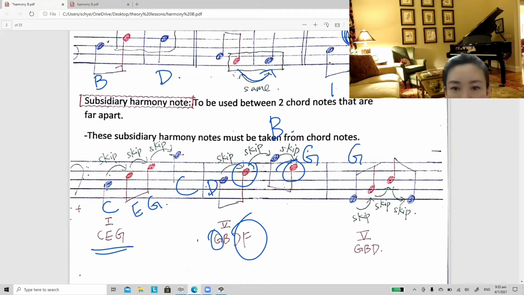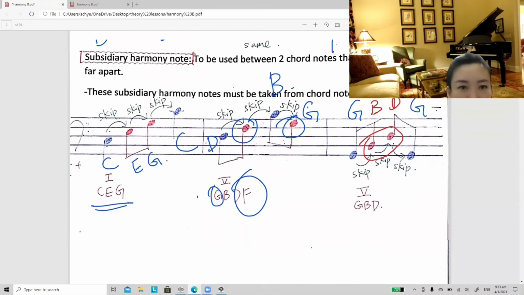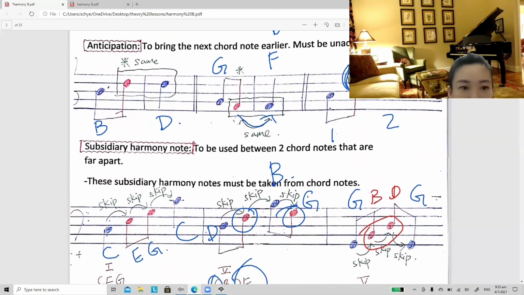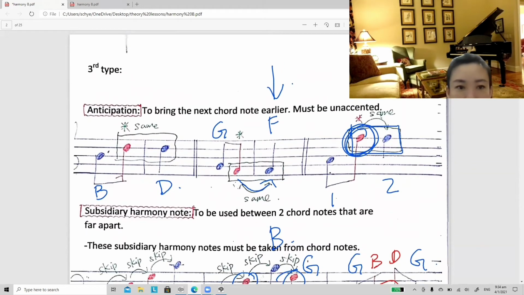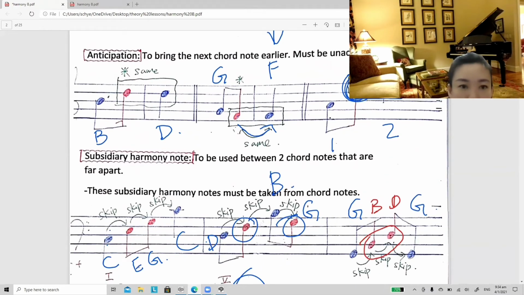Next one, it can also be between two repeated notes. So G, and between G and G, I can add B and D, as a subsidiary harmony note. Now, this is under the third type because I noticed anticipation and subsidiary harmony note are not closely related to the note before and after them.